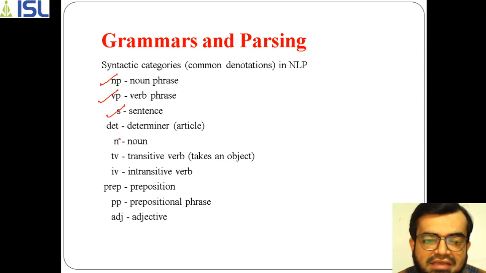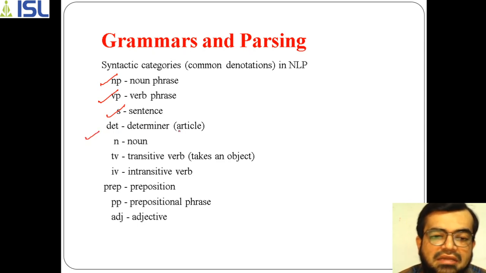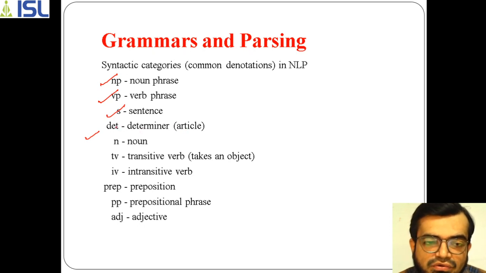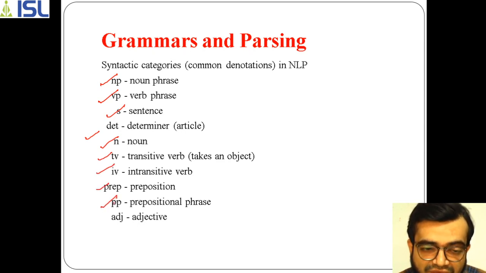We take categories like determiner, which is an article, noun, transitive verb, intransitive verb, prepositions and prepositional phrase, and adjectives. All of these come under syntactic categories.